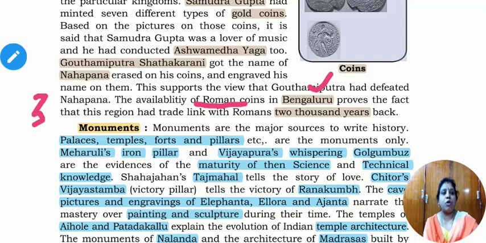So with the help of coins, dates we can know, and how they had established different important religions, different important conquests against one another. So all this information you can know, and the prosperity of the kingdom. Suppose they have given gold coins, silver coins, copper coins, and aluminium coins also. We have seen aluminium coins also in our period. So all it tells us about the prominence of that kingdom and their economic condition.